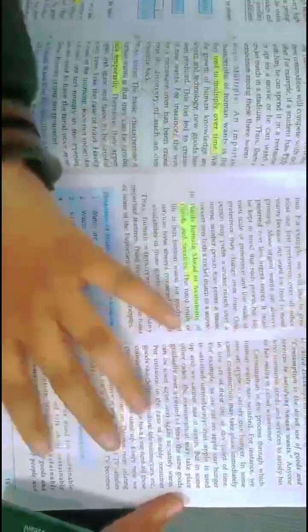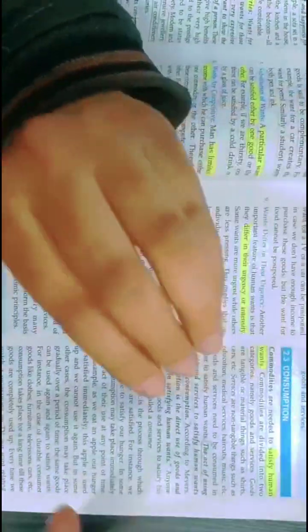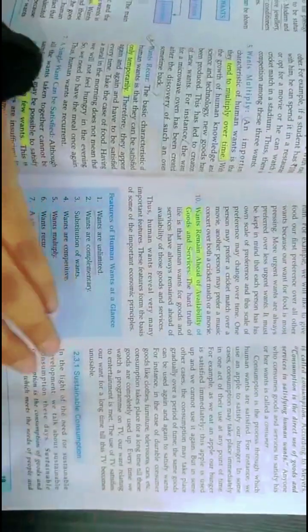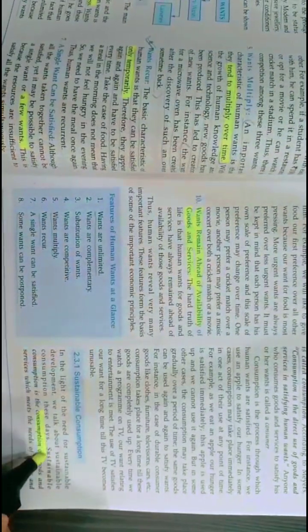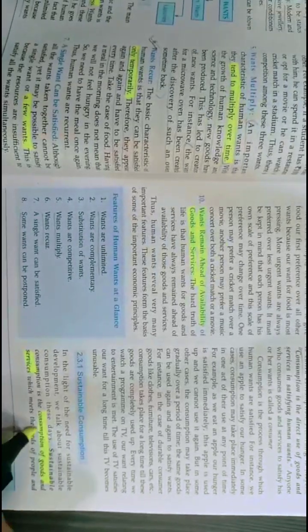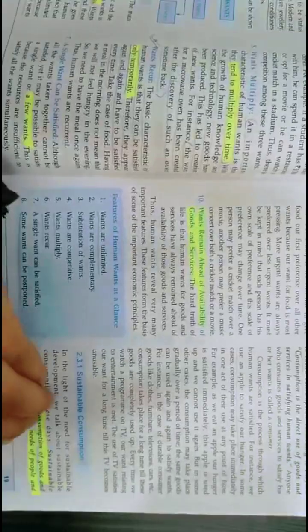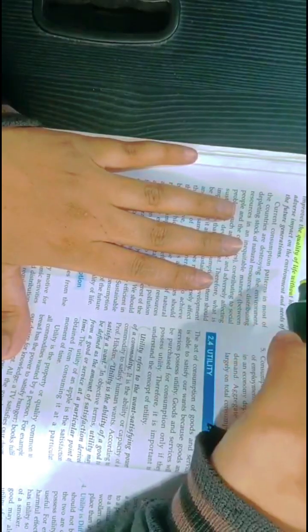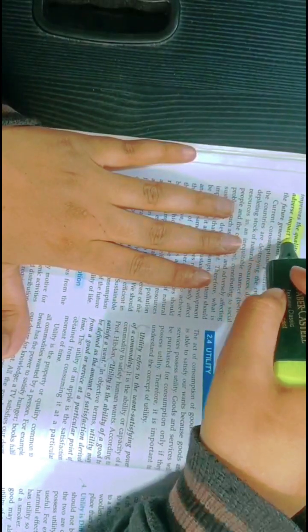What is sustainable consumption, and what is the difference between consumption and sustainable consumption? Consumption is simply consuming, but sustainable consumption is consuming with a sense to meet the needs of people in the future and improve the quality of life without having an adverse impact.